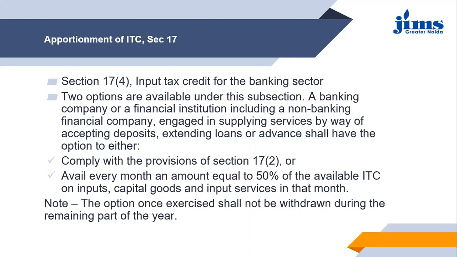So the first is this option, or the second is to avail every month an amount equal to 50% of the available ITC on inputs, capital goods, and input services in that month.